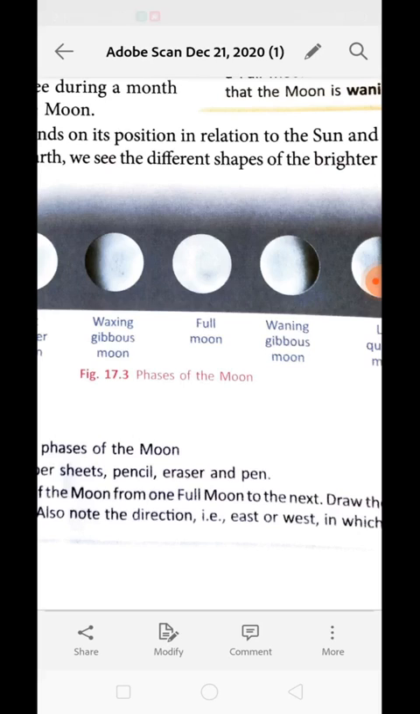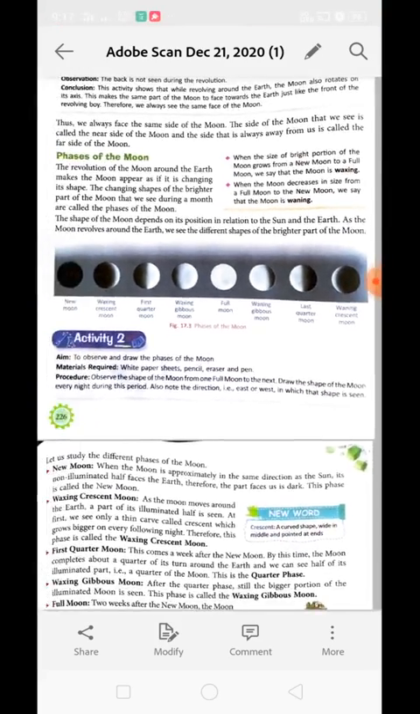The shape of the moon depends on its position relative to the sun and earth. The moon revolves around the earth and we see different shapes of the brighter part of the moon only. We can see only the brighter part because the part which is not bright is completely in the dark, and the moon is placed at a very far distance from us, so we are only able to perceive the light from the illuminated part of the moon. Understood?